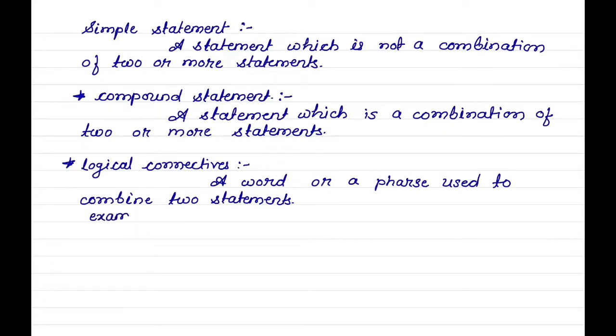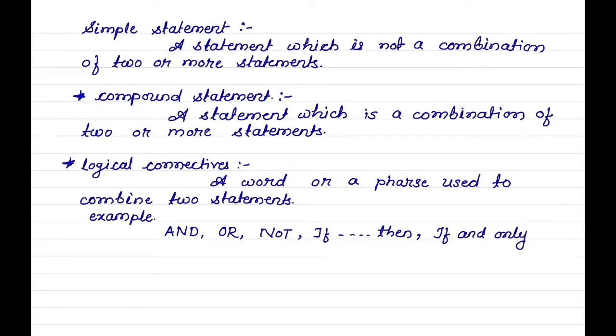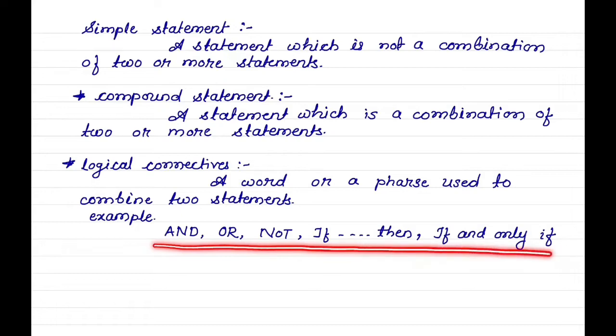For example, and, or, not, if then, if and only if. All these are logical connectives.